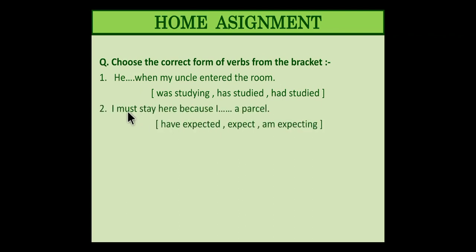Second was, I must stay here because I expect a parcel. Now your main word of action is expect. So I must stay home. It's a bit in the future, so it is necessary that I must stay home because I expect a parcel. That's it. Hope you all have got the same answers. From next time onwards, keep your home assignments ready before sitting down for the lessons.